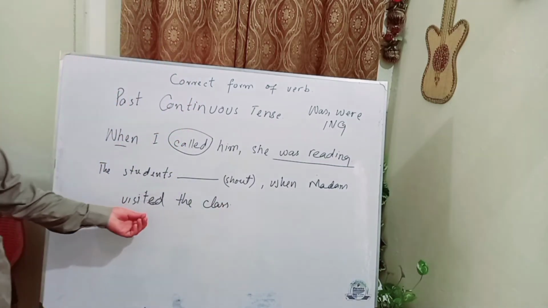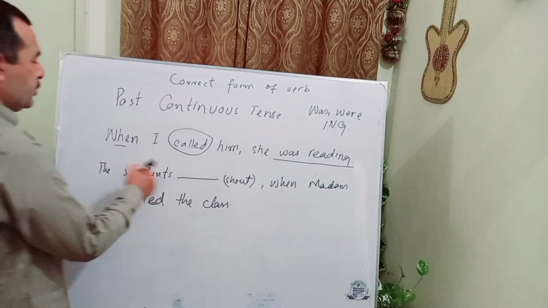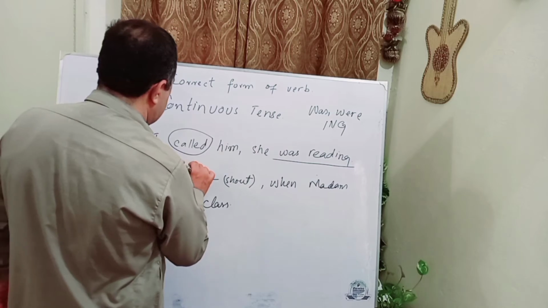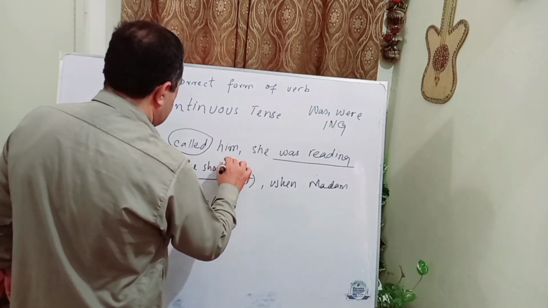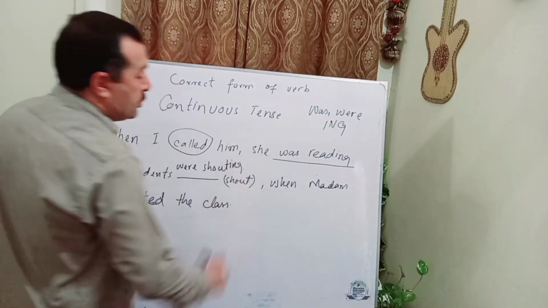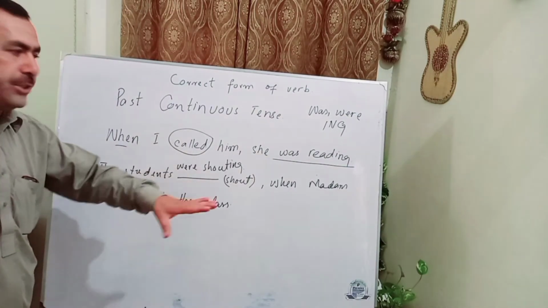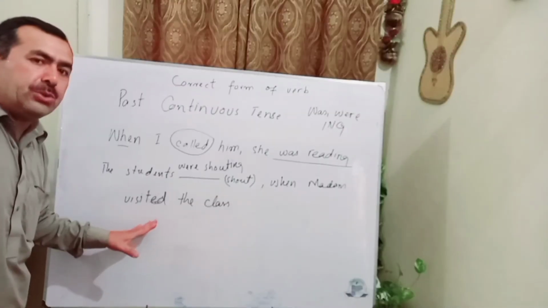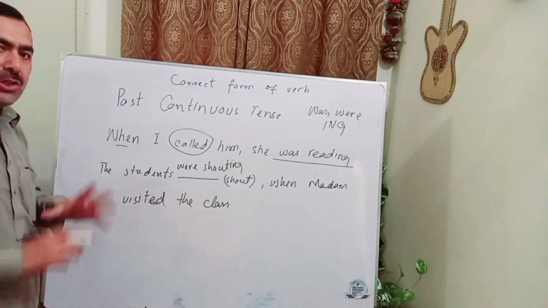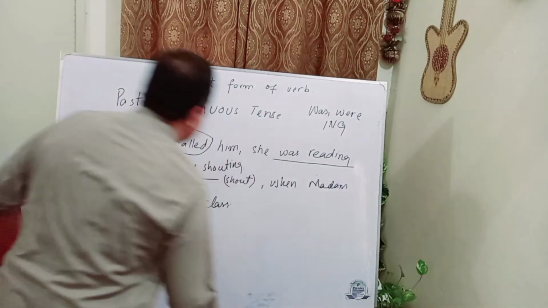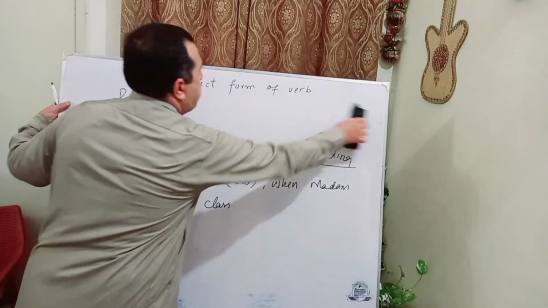When madam visited the class, that's the second form of past indefinite. So the students were shouting. Once again, when we use the second form of the verb with when, in the next clause we will use past continuous tense. That's it.